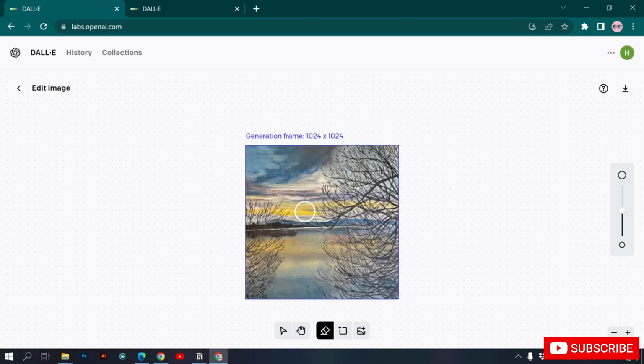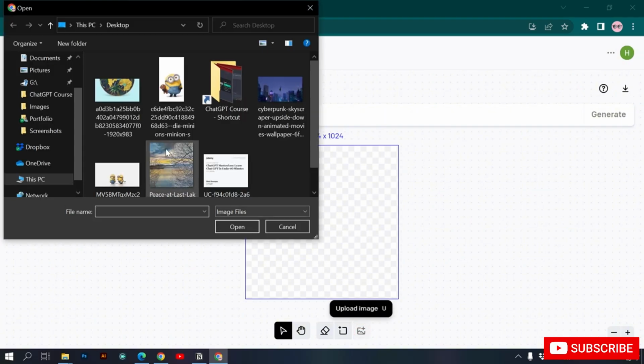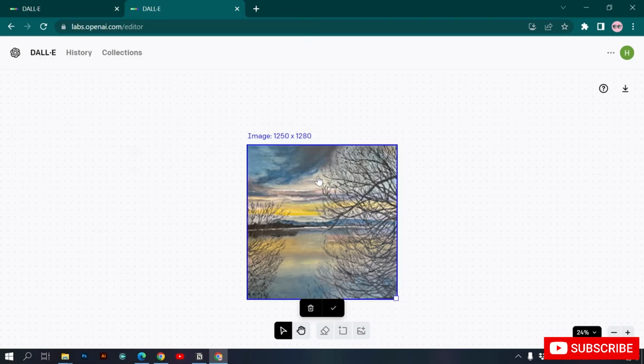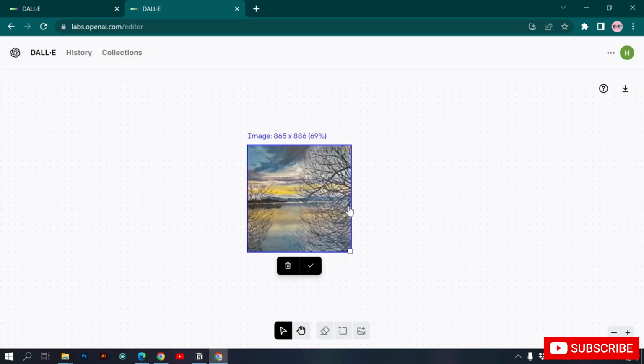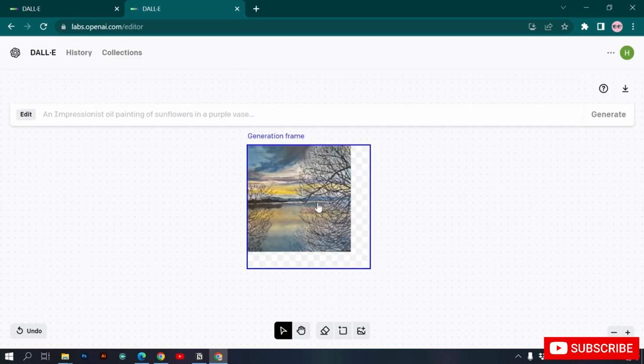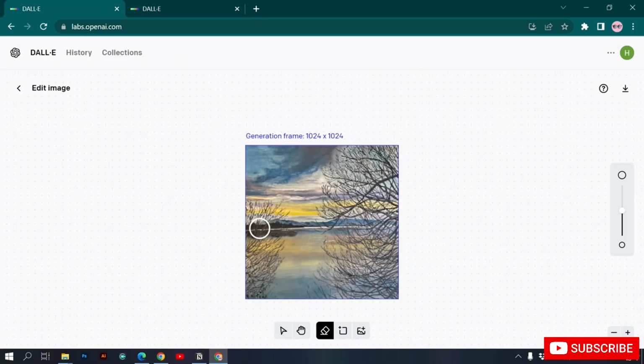In this case, our image is already in the generation frame, so we want to generate an image over here. But in this case, the generation frame is empty. We can add an image here by clicking over here. We can reduce the size of an image in this case. Let's say I want this size to be over here. So you have seen that we can generate an image over here because there is an empty generation frame. But let's say we want to remove something from an image, then we will use this method.